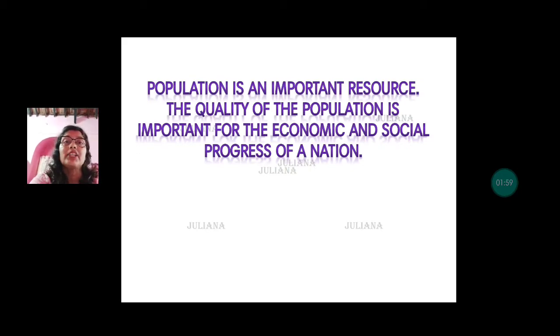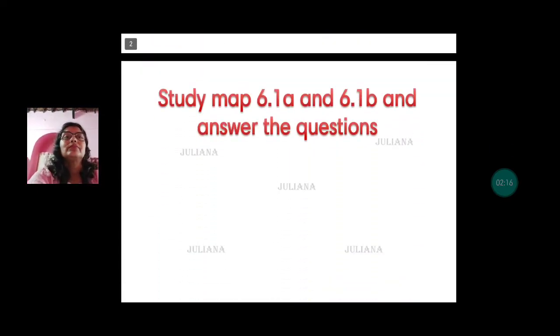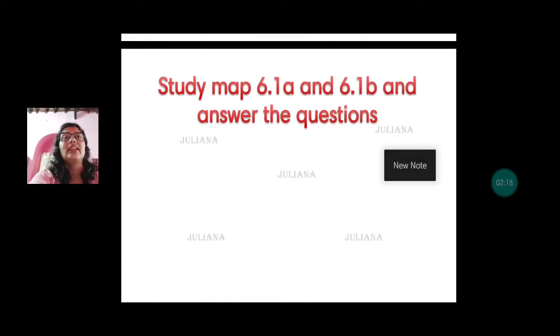When the population is educated, when the population is healthy, when the standard of living of people is high, then population can be considered as a resource. So we need to understand that population is a necessity for any region. We cannot think of a region without a population, right?